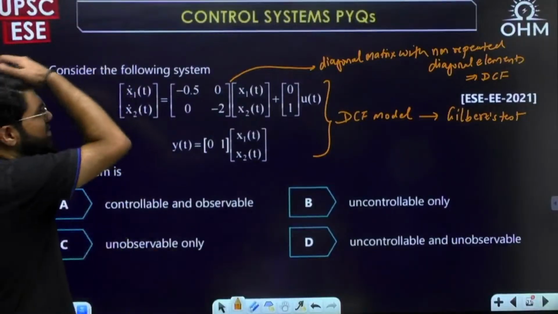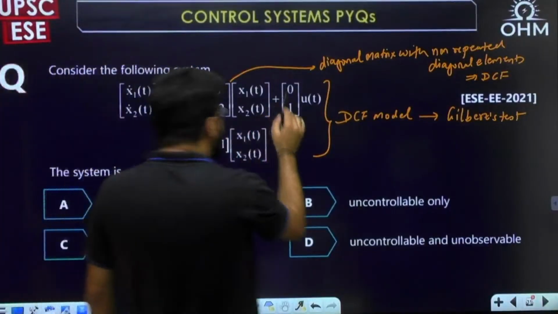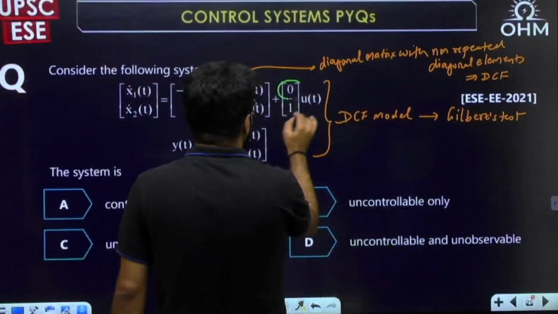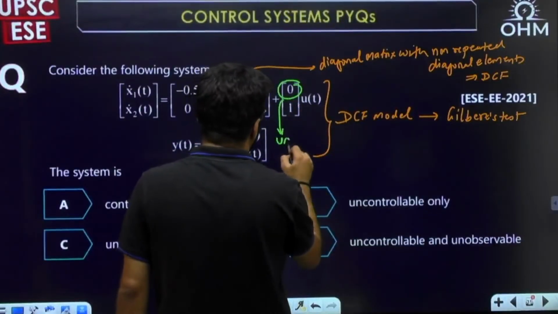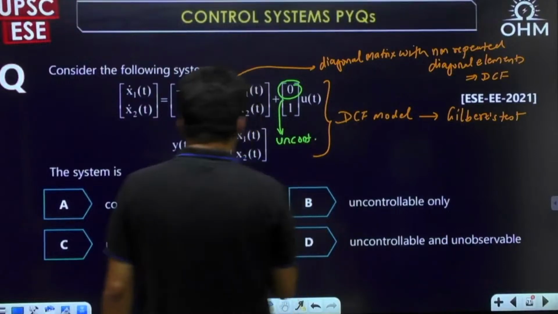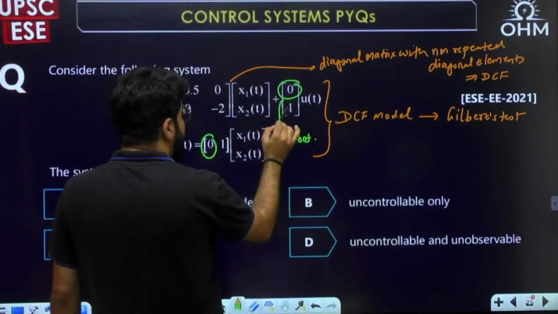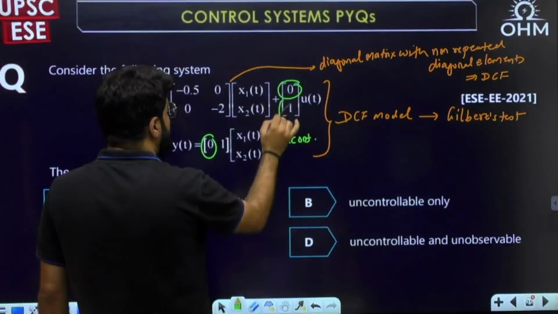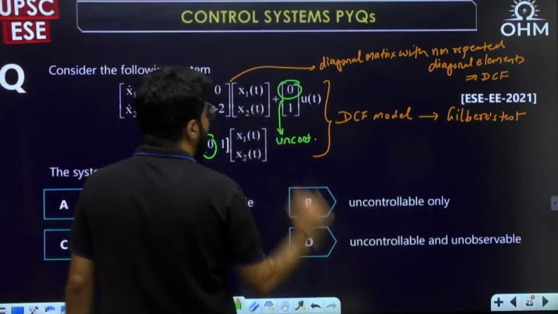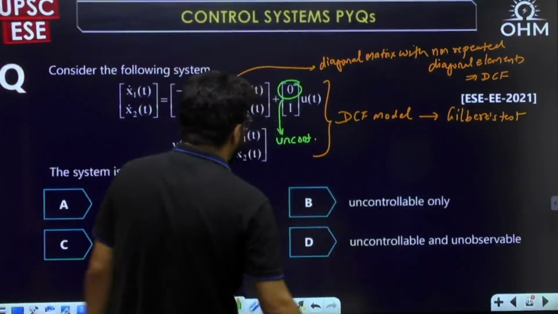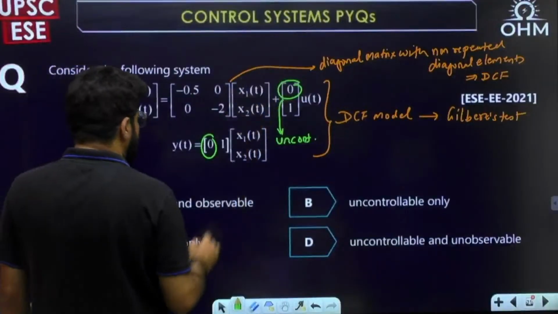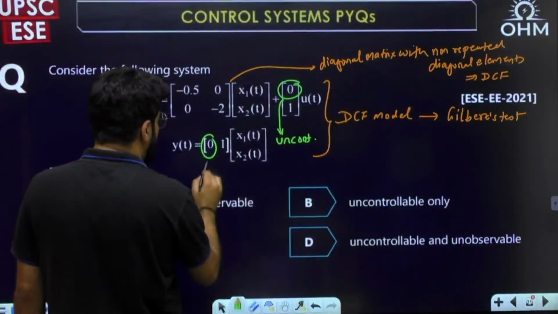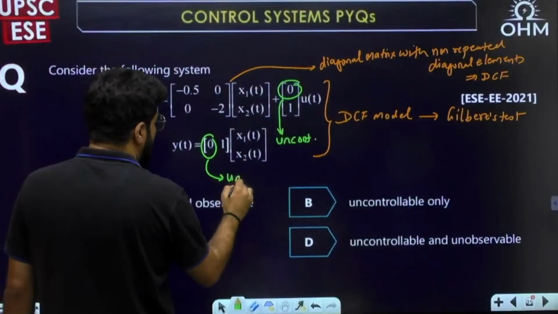Okay, now it is a DCF model, Gilbert's test. Now see, this particular element being 0 confirms not controllable, uncontrollable. And for both the elements, every particular row of the B matrix corresponding to a distinct eigenvalue should not have all 0 elements. It should not be full of row zeros. So this is a row of 0, uncontrollable. This is a column of 0, this is unobservable.